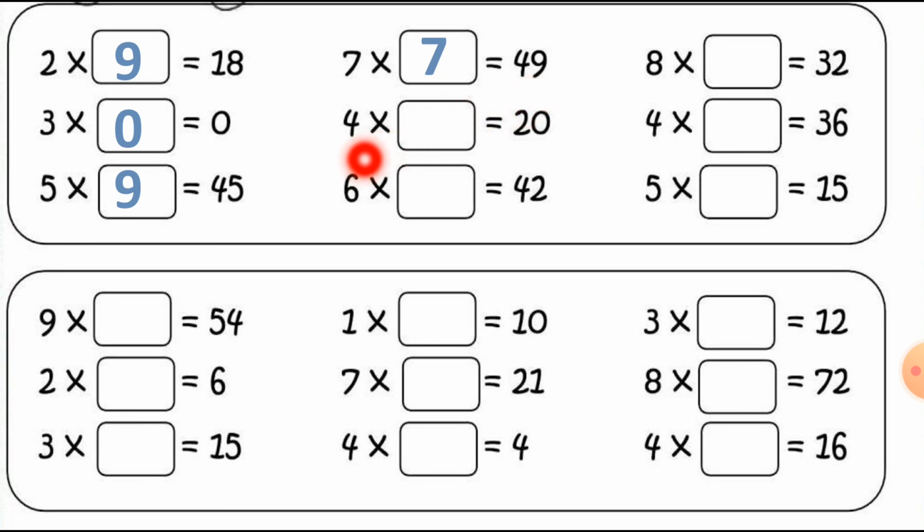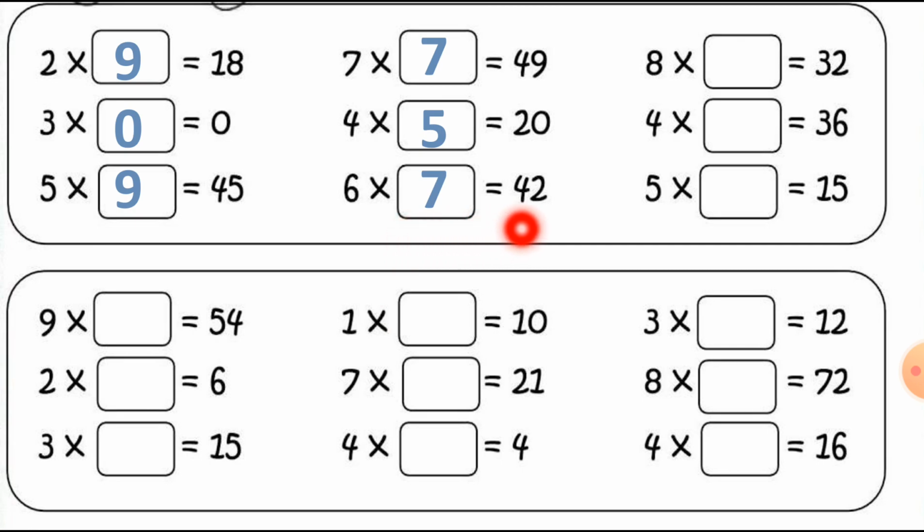And in the table number 4, where we get the answer 20. So we get the answer: 4 5s are 20, right? So we have to write down number 5 here. 4 5s are 20. Now here in the table number 6, where we get the answer 42. So 6 7s are 42. We get the answer at the number 7.